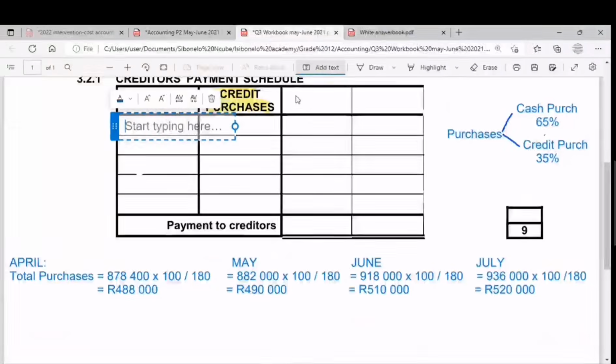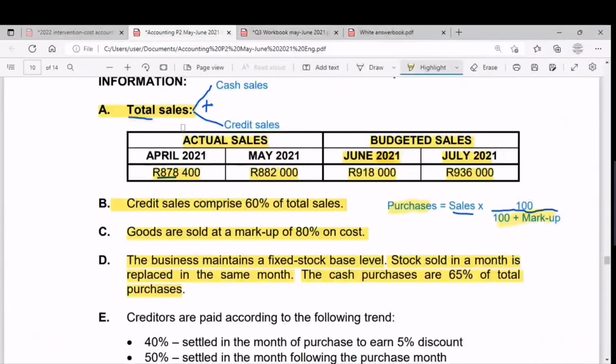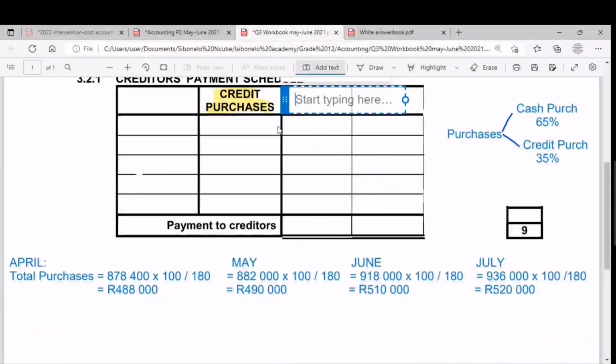So here we will put the months. Okay, start here horizontally and put the months we have budgeted for. The months we have budgeted for are two, it's only June and July. That is what we take. Now I'm going to put information A, our budgeted sales. So this is our budget period, June and July. The months under the budget are June and July. That is why our budget period is June and July. So this is our budget period.